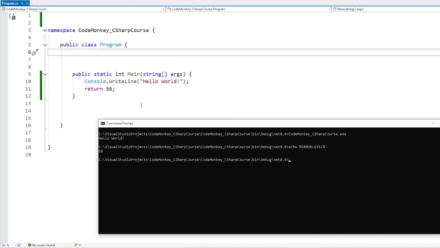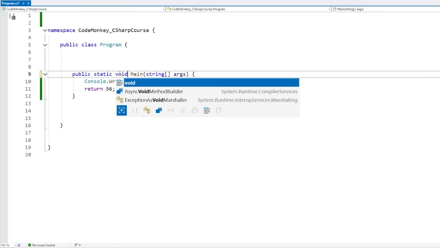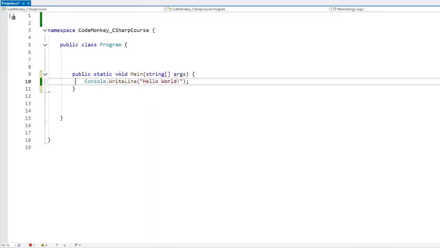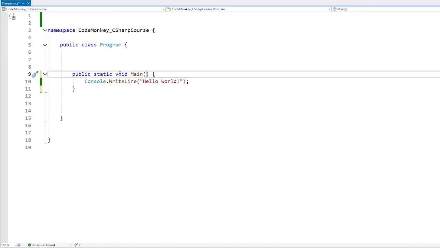So whatever value you return from here, you can access this one in order to get exactly what the error code is. So that's the main return, either void or int, that's usually what you do. And the other important thing about main is over here, the parameters. Here it can have either no parameters, so this is perfectly fine, or you can have some parameters.